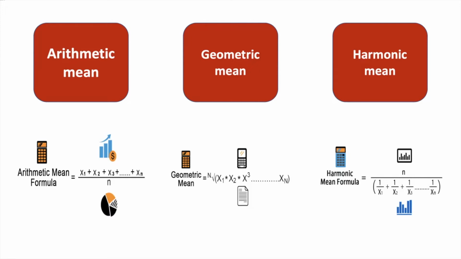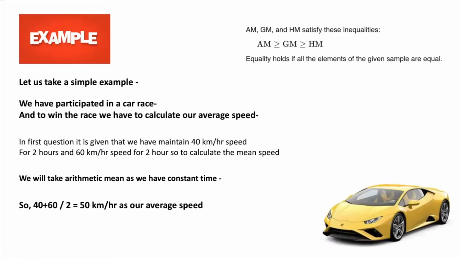The harmonic mean is just an average which is useful for a set of numbers which are related to some unit, like distance per unit time. Now we will take one example for arithmetic mean and harmonic mean. But before we start this, we can see the inequality of arithmetic mean, geometric mean, and harmonic mean. Arithmetic mean is the largest in the inequality, geometric mean is in between, and harmonic mean is the smallest, and all are equal only when all the data are the same. Now we will move into the example.